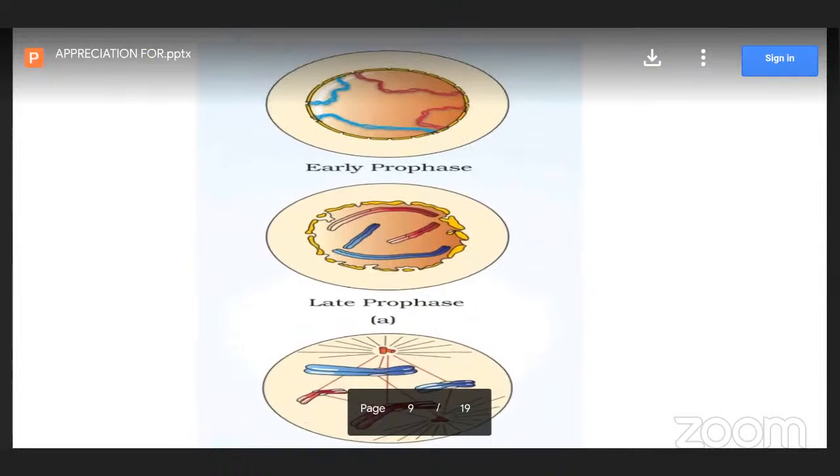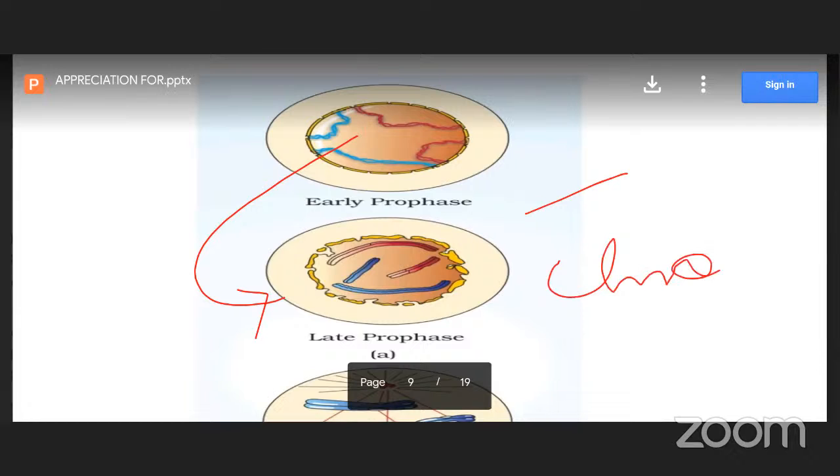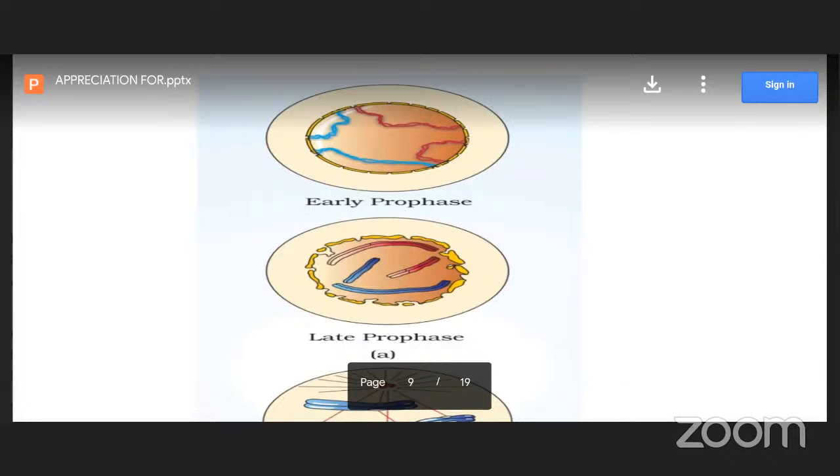So in mitosis, this is early prophase. In early prophase, the chromosomes are thread-like structures. Thread-like structures mean chromatin material, which we observe in early prophase. In late prophase, the chromatin material changes into chromosomes. So in the early stage chromatin material is there, and that chromatin material changes into chromosomes in prophase.